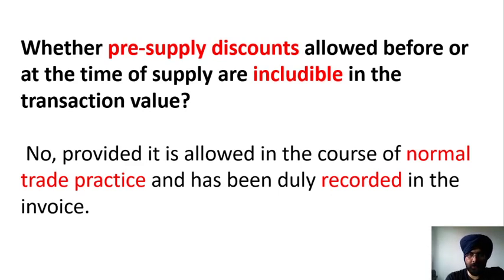Where supply discounts are allowed before or at the time of supply, are they included in the transaction value? Answer is no, provided it is allowed in the course of normal trade practice and has been duly recorded in the invoice. Therefore, if discounts are provided before supply, they can be deducted from the transaction value, but these are required to be recorded in the invoice that is issued, because it's a normal trade practice to give discount to the party.